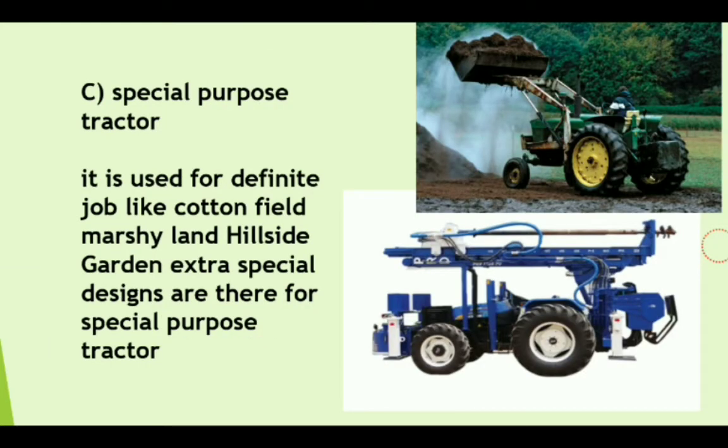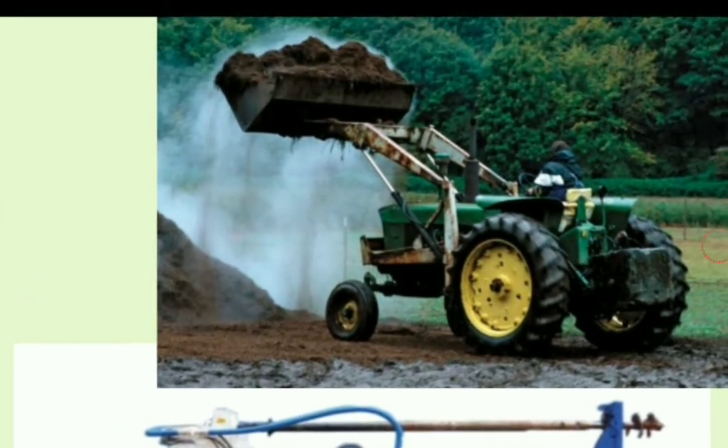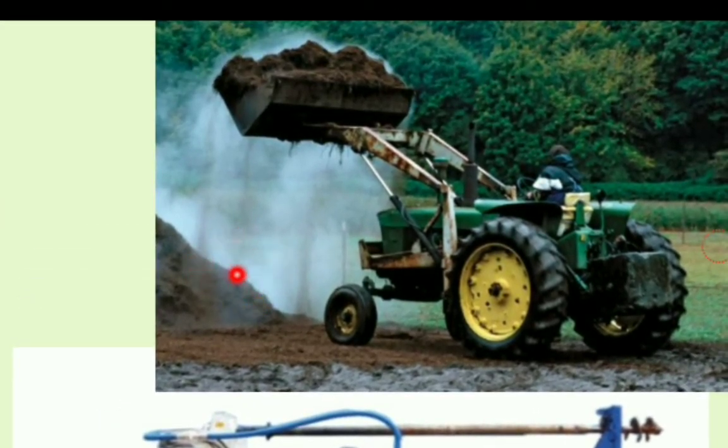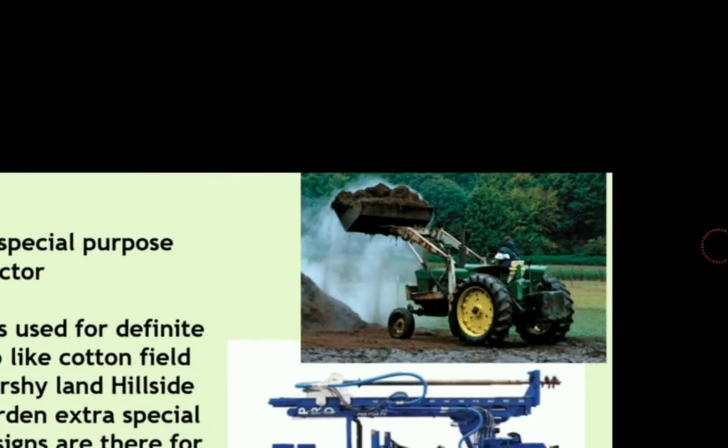The number 3 or number C is a special purpose tractor. It is used for definite jobs like cotton field, marshy land, hillside, gardening. So special designs are there for special purpose tractors. You can look at this image. This is the tractor specially for earthwork. These types of special arrangements are provided in the tractor. So you can use it for earthwork, earth mass lifting and transporting to other places.